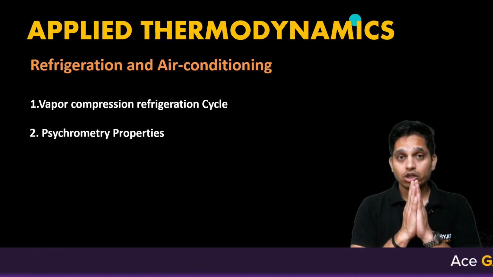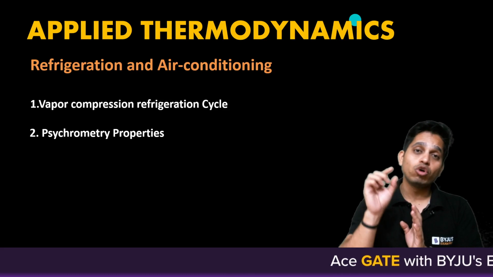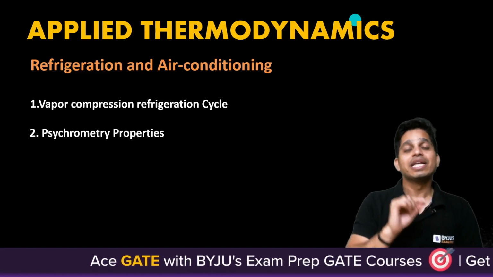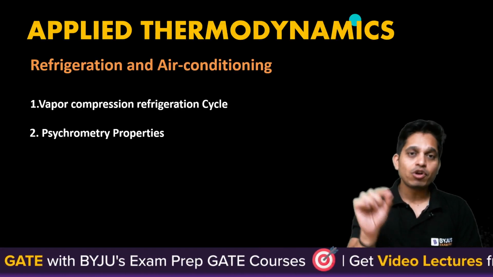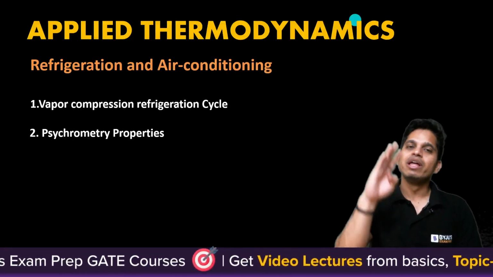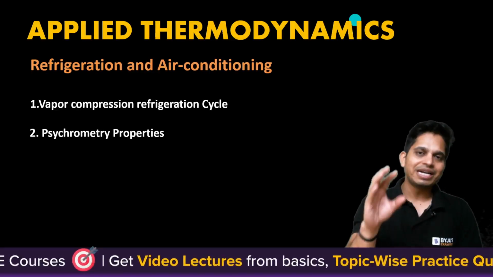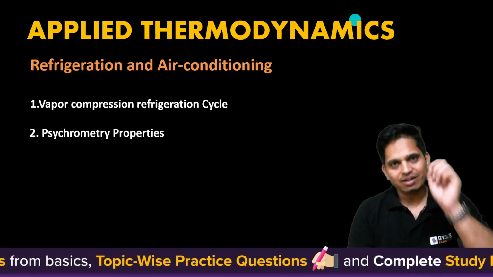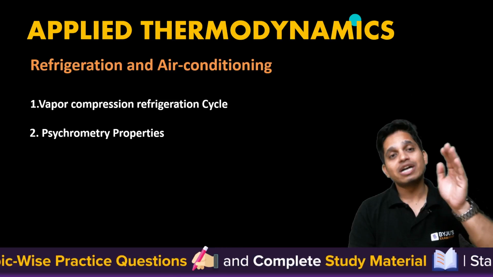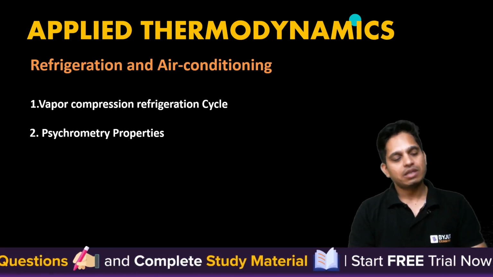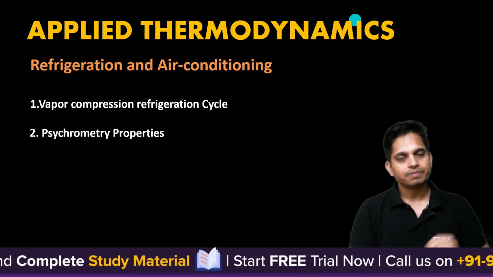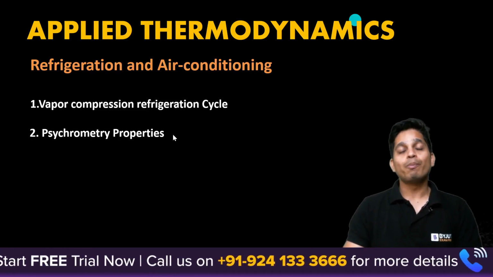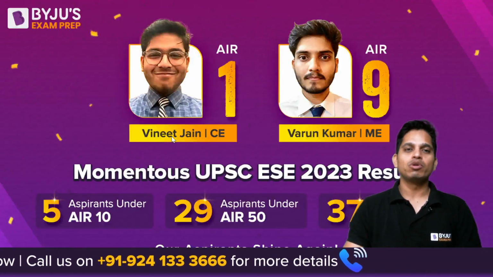I would say around 80% of your time should be given on these topics, and 20% time on other topics. If you have time, you can give 20 to 25% to the rest of the topics, but your time, energy and efforts should be focused more on these topics. I hope this session helps you prioritize the topics based upon the weightage.